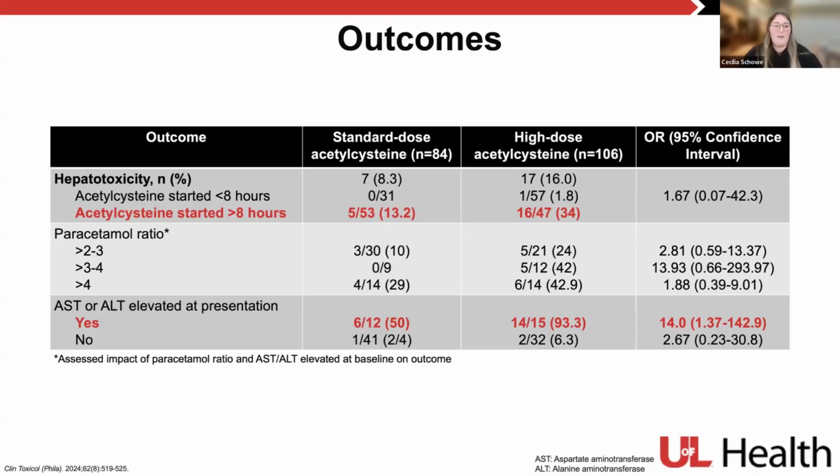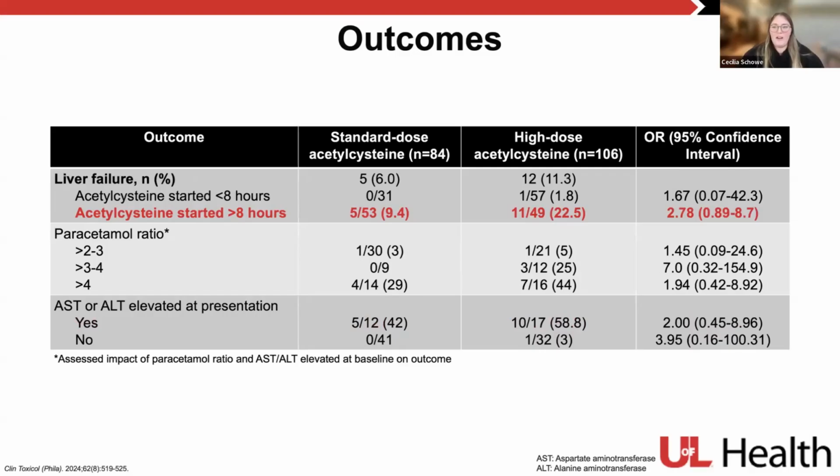They then looked at paracetamol ratio and AST, ALT elevation at presentation, and tried to determine if any of those were factors that potentially influenced these patients having higher risk of hepatotoxicity, specifically in that acetylcysteine group that was started greater than 8 hours. And what they found is the only factor that influenced this was AST or ALT elevation at baseline. Patients were more likely to develop hepatotoxicity if they had the AST/ALT elevation at baseline.